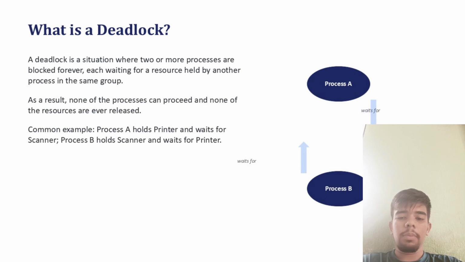Let's take an example of a one-lane bridge. When a bus enters the bridge from Kathmandu and a truck tries to enter the bridge from Pokhara, and both drivers don't want to reverse, then deadlock occurs.